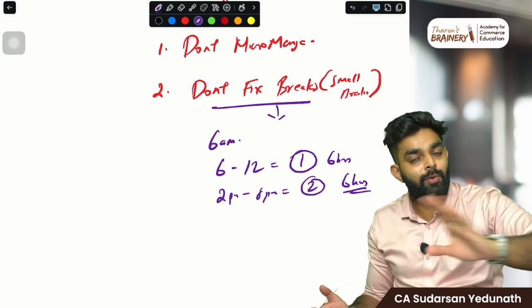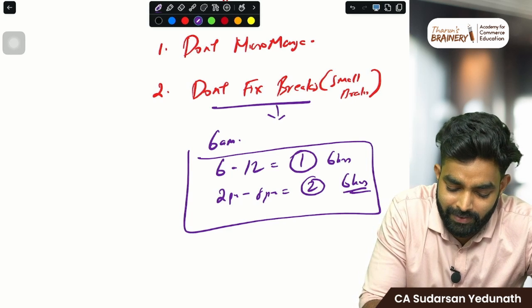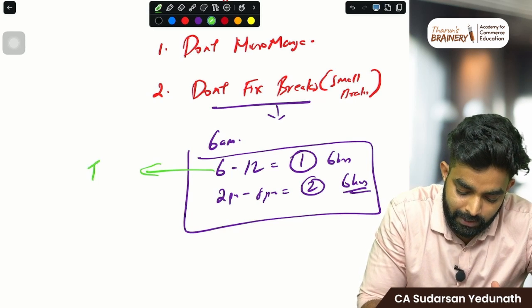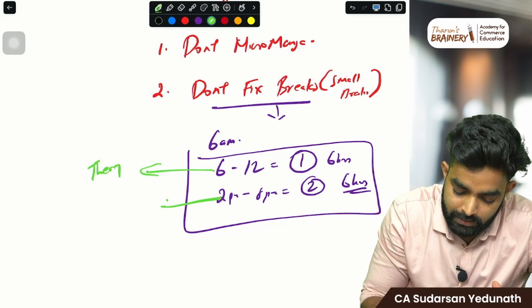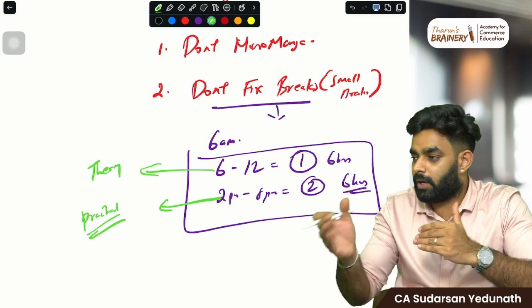I'm not saying don't take a break. You fix your study slot like this, as simple as that. Make it very simple, don't complicate it. In this 6-hour slot, you will be studying, say for example, theory. In this 6-hour slot, you will be studying practical. Simple as that. Or 6 or 4, whatever it is.